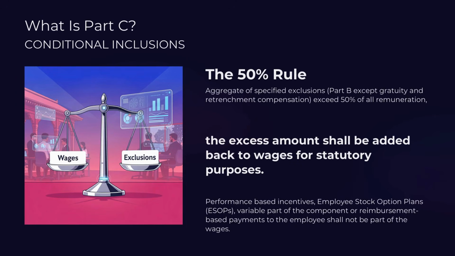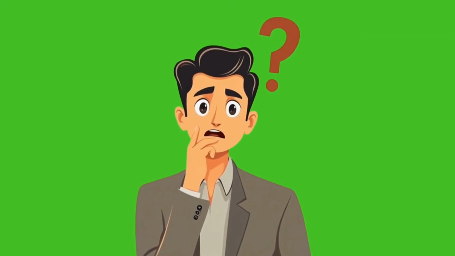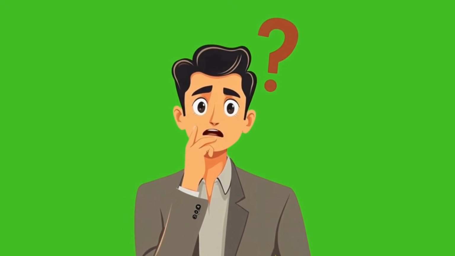Now, for calculating the final wages, we will have to check Part C, the 50% rule. The rule says that the exclusions cannot exceed 50% of the total salary. If exclusions go beyond 50%, the excess amount is added back to the wages. This rule prevents salary structuring where most pay is shown as allowances. Are you feeling confused? Don't worry. Let us understand this with the help of a few examples.